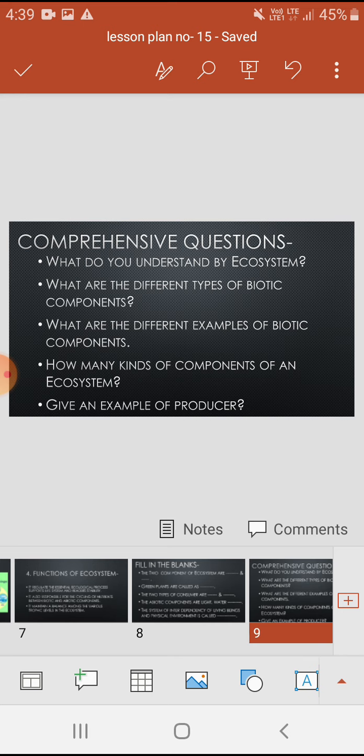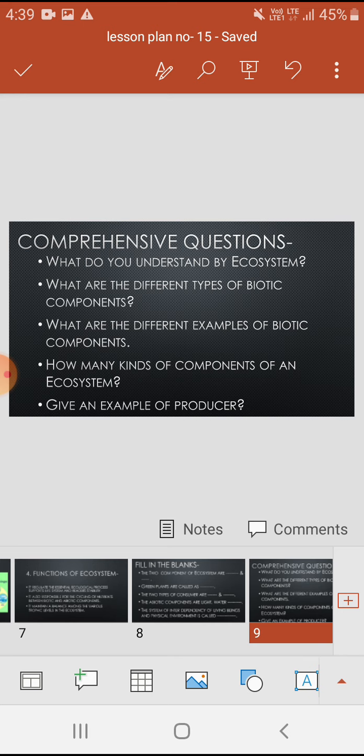What are the different types of biotic components? Different types of biotic components are producer, consumer, and decomposer. What are the different examples of biotic components? Examples of biotic components are human, birds, animals, and microorganisms.